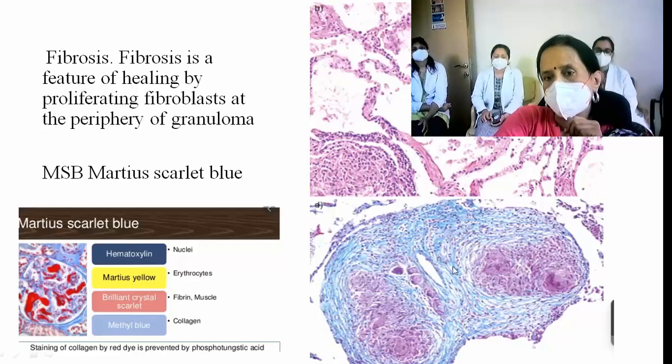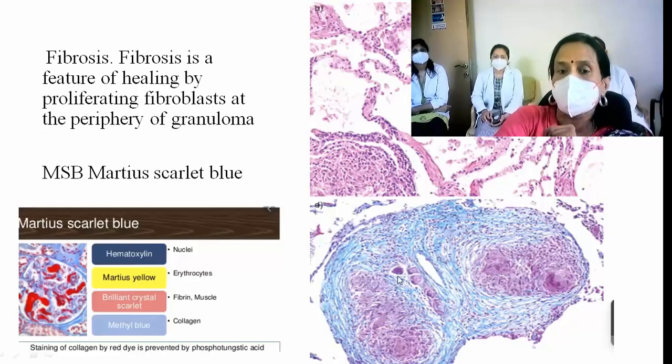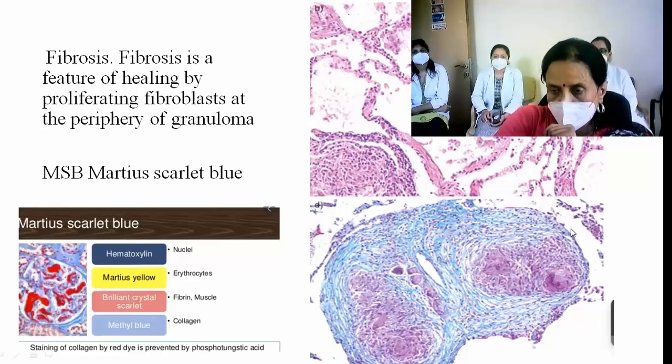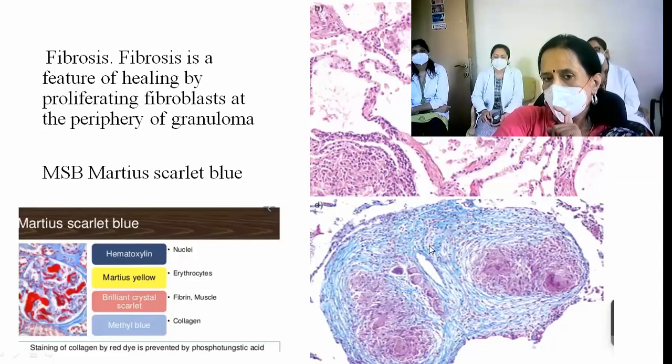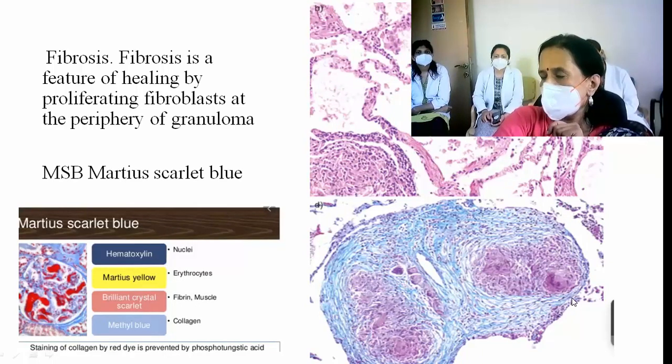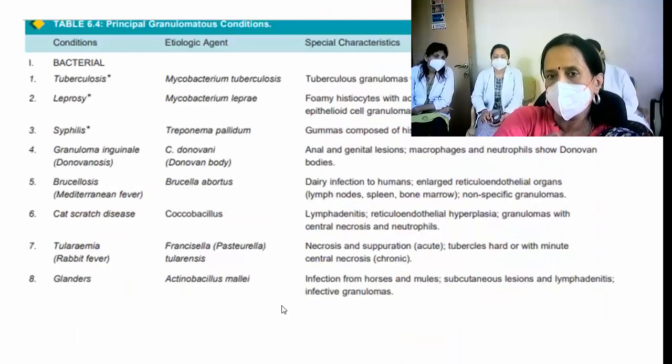So this special stain is Martius Scarlet Blue. This we usually do to demonstrate fibrin, and it also demonstrates collagen. Blue is methylene blue, which gives collagen the blue color here. So this is walled off, the granuloma, the containment zone. I told you why this also.